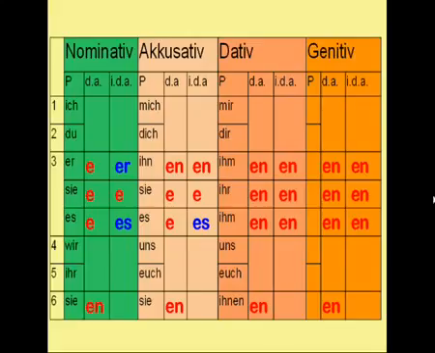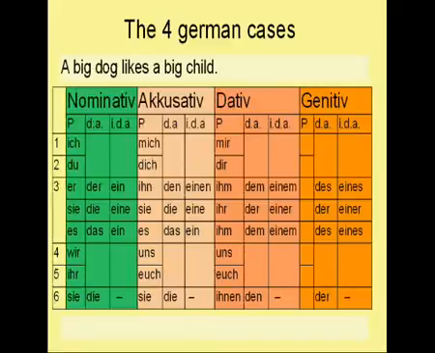So here are the endings, and as you can see, they are easy to memorize because they are the same like the ones for the definite articles, except for those three ones here. So basically you just have to memorize that these three ones are different. So let's try this out on some example.